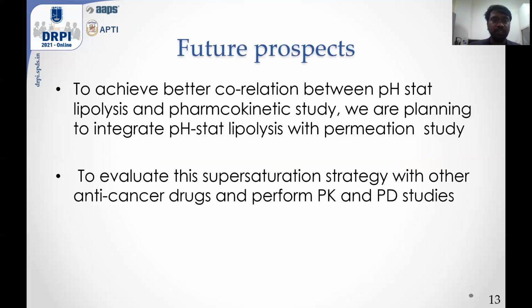Now, in future prospects, we would like to integrate our pH-stat lipolysis studies with the permeation studies so as to get data which correlates much better with the pharmacokinetic data which we are getting. Apart from that, we would like to evaluate this supersaturation strategy with other orally delivered anti-cancer drugs and perform the PK and PD studies.